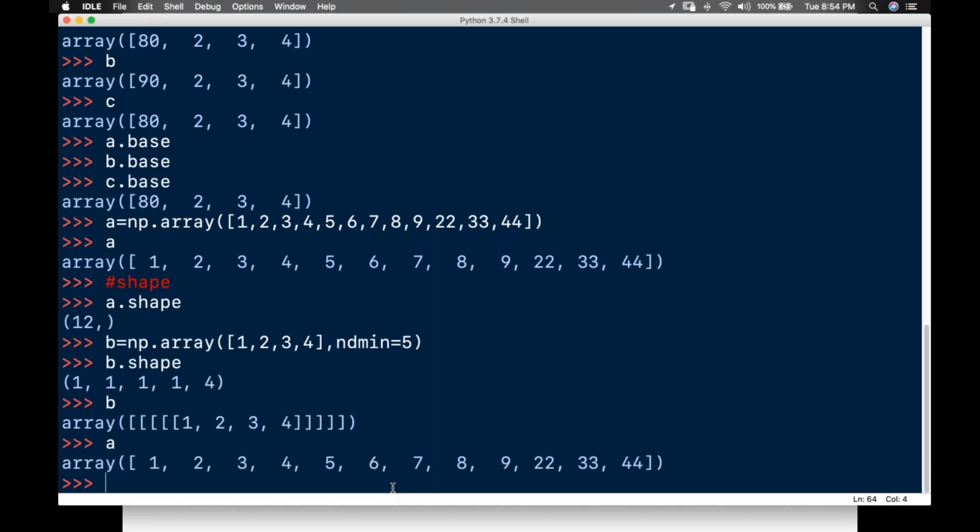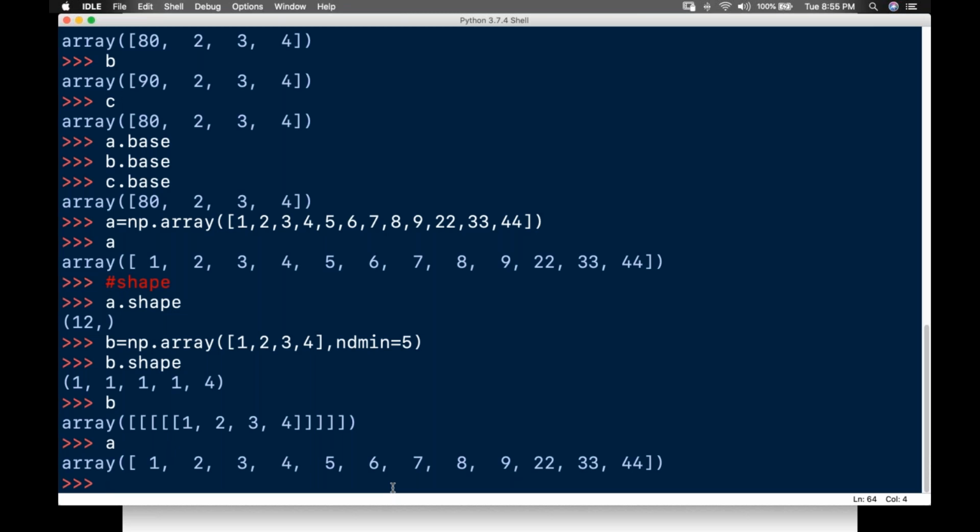Reshaping means changing the shape of an array. The shape of an array is the number of elements in each dimension. I can change the shape of an array.